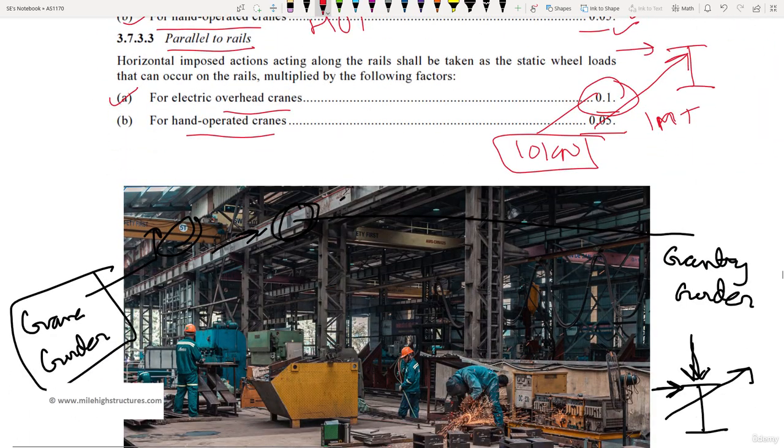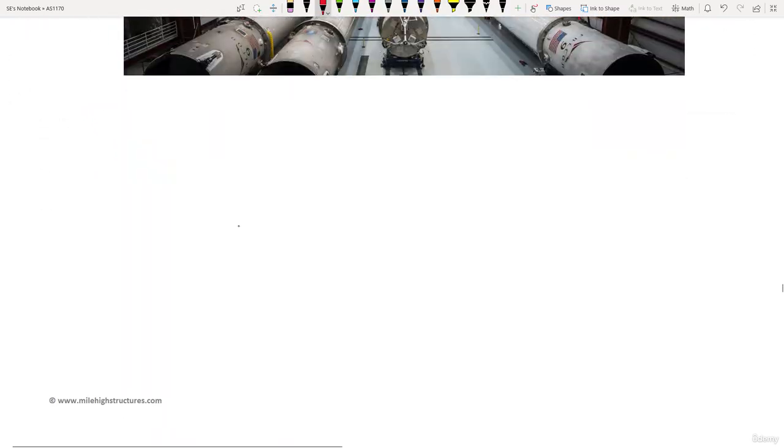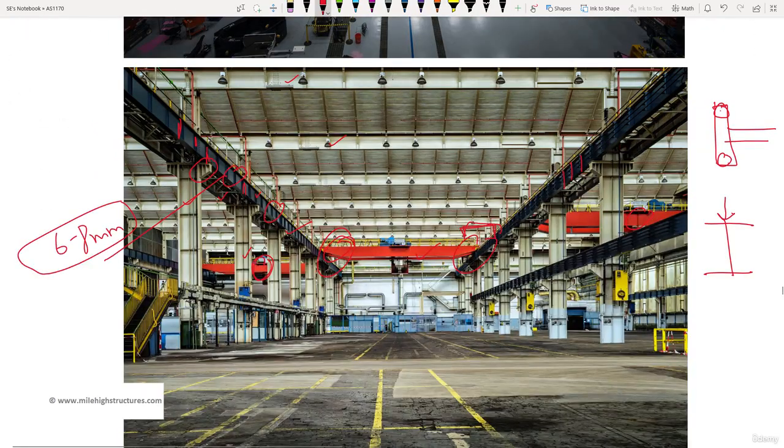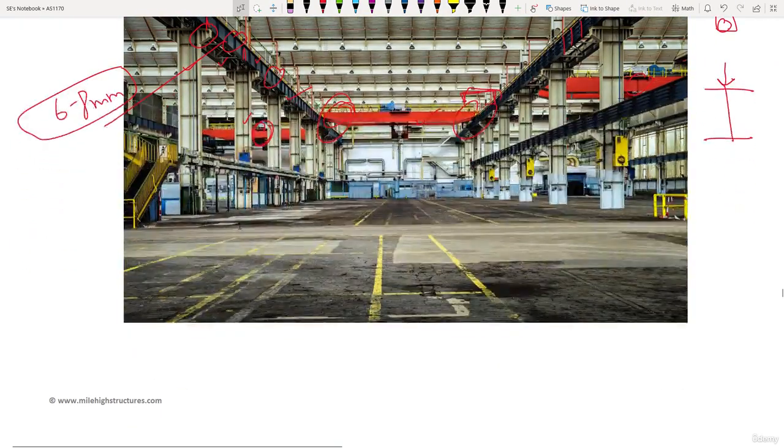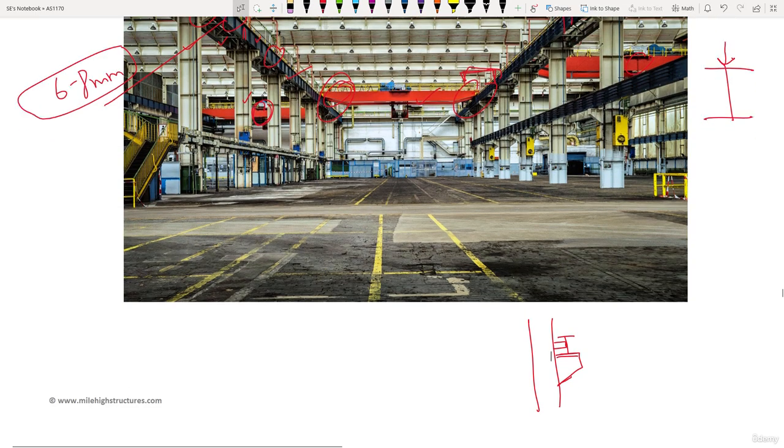And usually the scenario is that if we are talking about these gantry girders, they are usually anchored also on the top. What I'm trying to convey here is that, let us say this is this particular column. On top of that, we are making this particular seating arrangement. On top of that, we are fixing this gantry girder. So a connection is also made here to support this particular beam horizontally, so that we don't have any instability because of the rotation of this particular gantry girder.